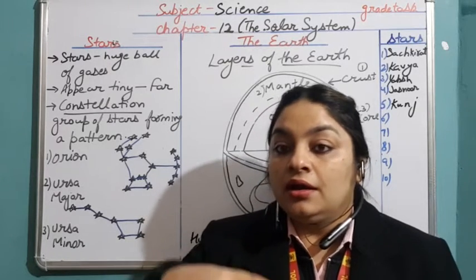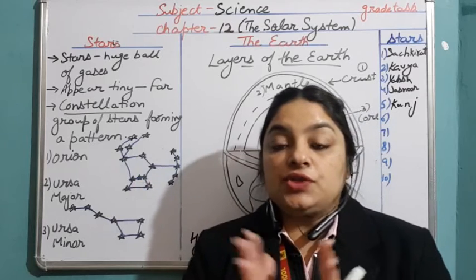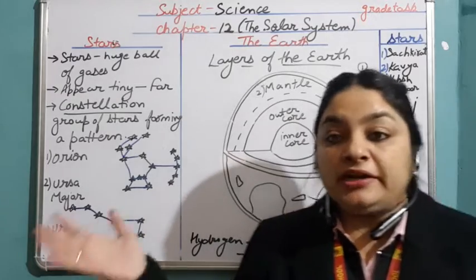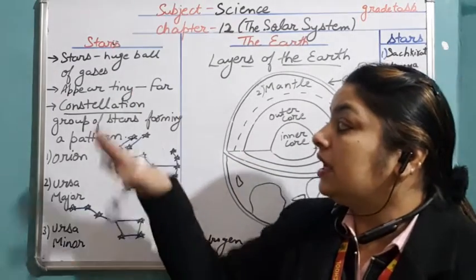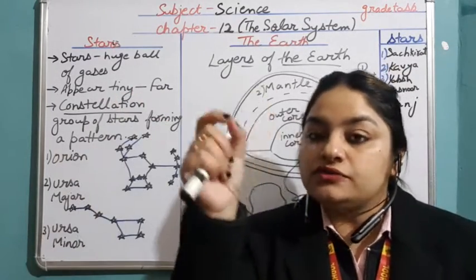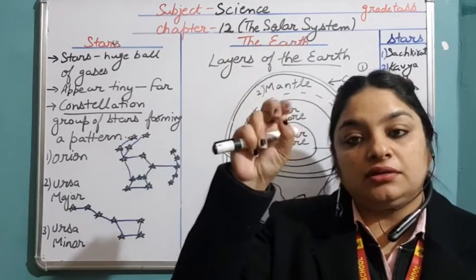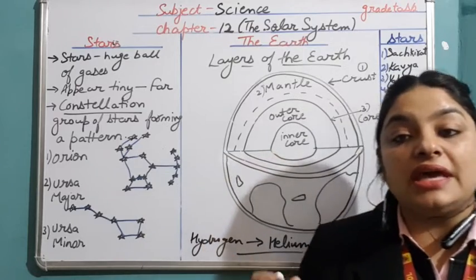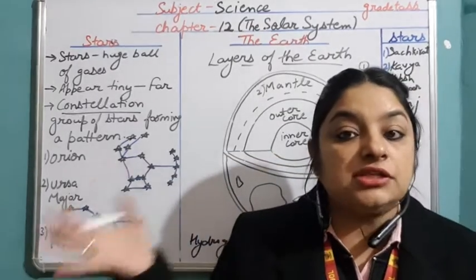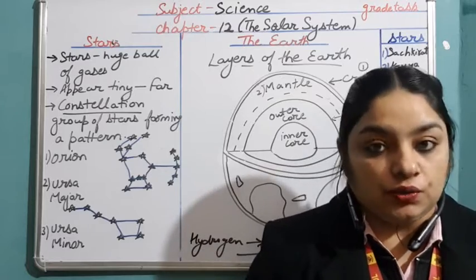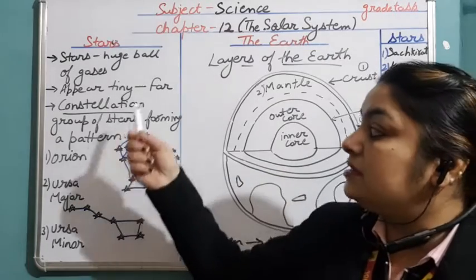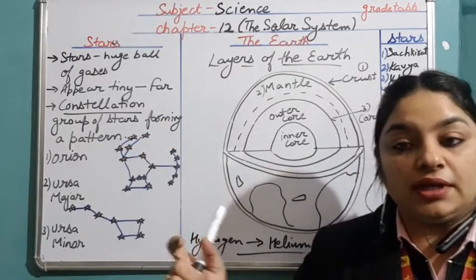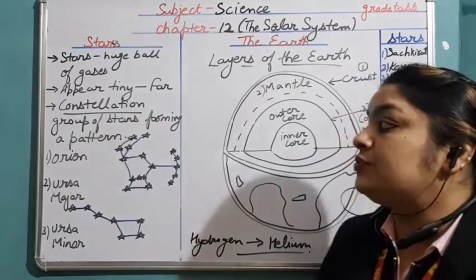The sun is also a star, but it is nearest to the earth. That's why it seems big in size as compared to the other stars. But the rest of the stars appear very tiny, like dots twinkling in the night sky, right? What is the reason behind it? Because these stars are very far away from the earth as compared to the sun. The sun is the nearest star to the earth. So that's why in the night sky the stars appear very tiny and twinkling.